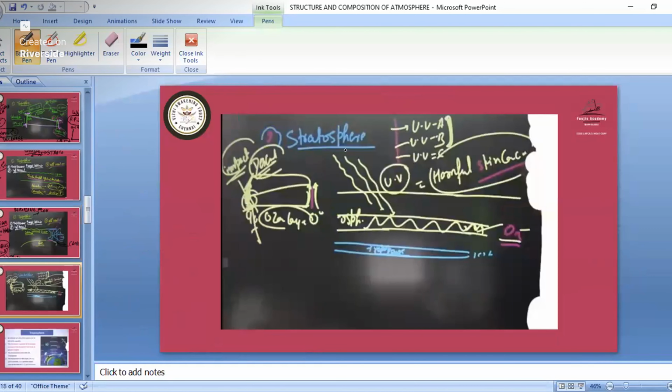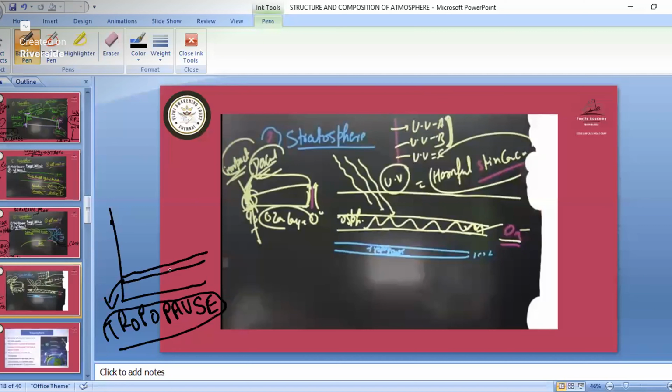So now we enter the stratosphere. Now these are the layers of Earth. When we have the troposphere, at somewhat like 2 to 5 kilometers, we have the tropopause. This area is the tropopause. Because here what is happening? The temperature change that is occurring in the troposphere part, here it is silent.